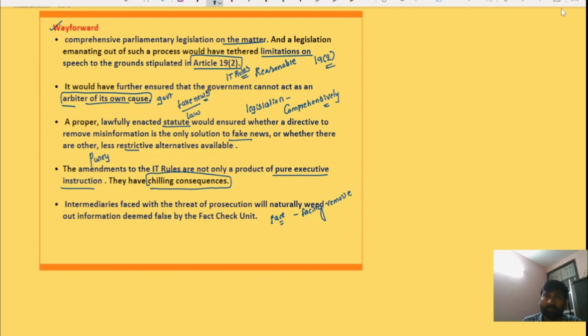So this will have a very chilling effect or chilling consequences on the fundamental rights of individuals. So therefore a comprehensive parliamentary legislation on this matter will be the right solution for this. Okay, so this is all about the IT rules amendment 2023.